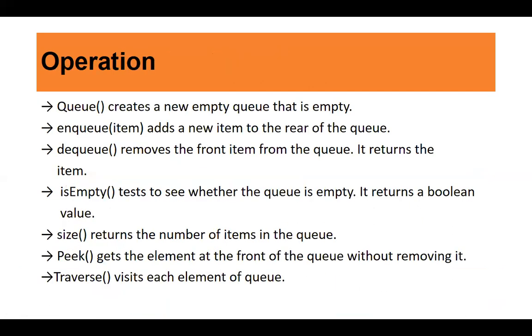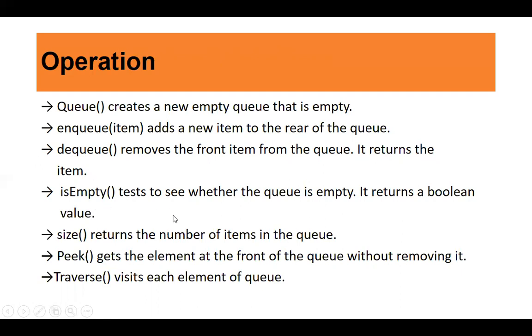Now, what is the set of operations which can be carried out on the queue data structure? The very first operation is to create an empty queue. Second one is NQ. Whatever item you want to insert into the queue, you pass that as a parameter to the NQ function, and it adds a new item to the rear of the queue. DQ removes the front item from the queue and returns it. So it is like a delete operation: the front item is deleted from the queue and returned back.